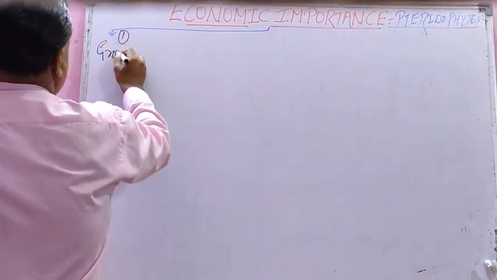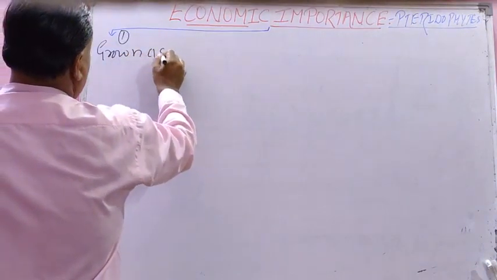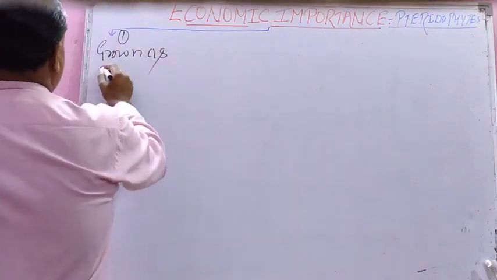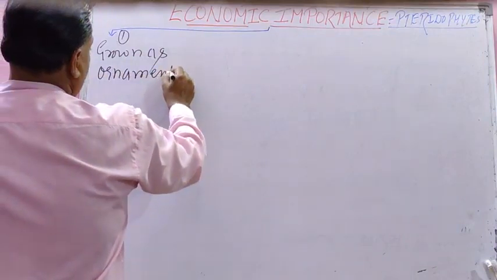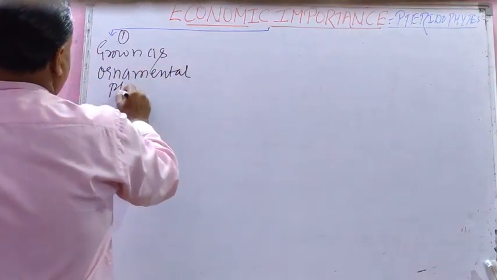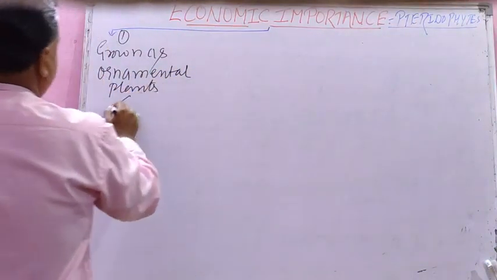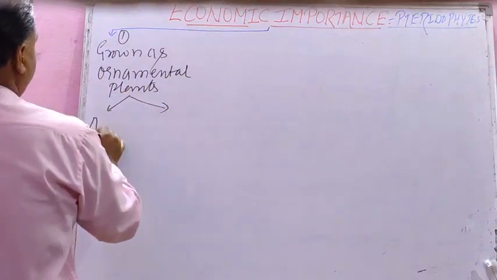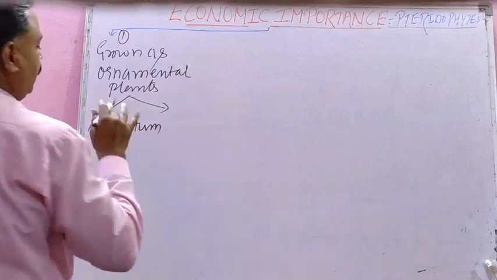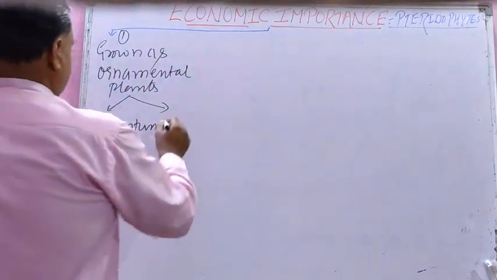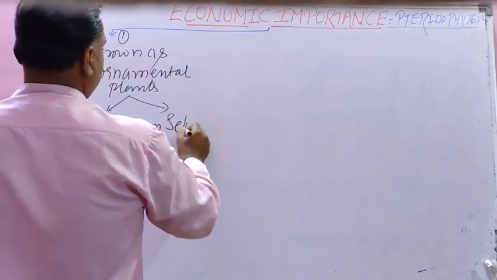Pteridophytes are grown as ornamental plants, and a popular example is your Adiantum, that one which has sori beneath the leaves. Then Selaginella.